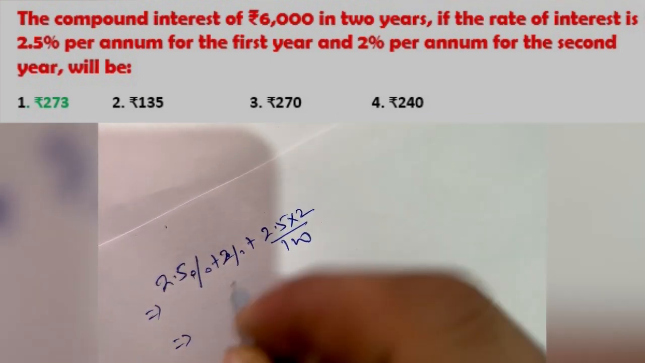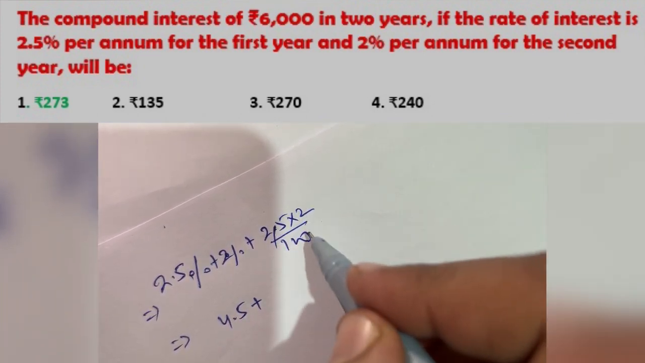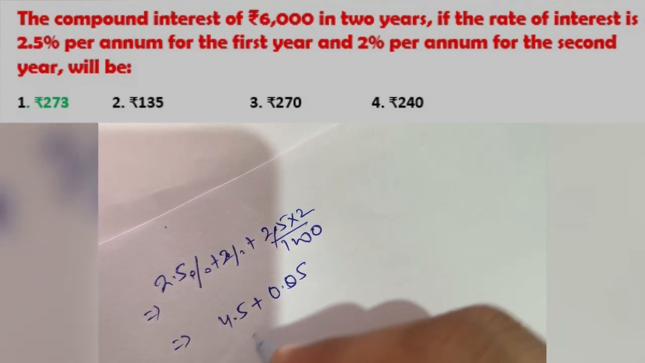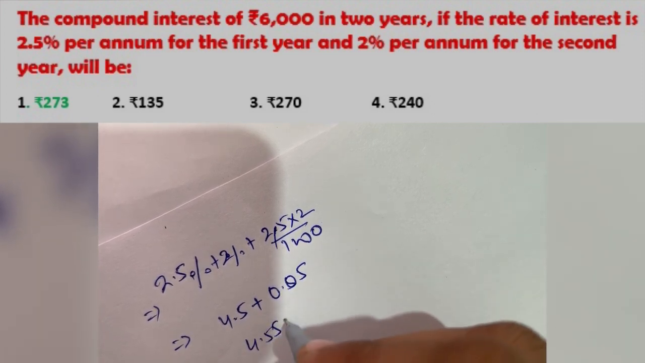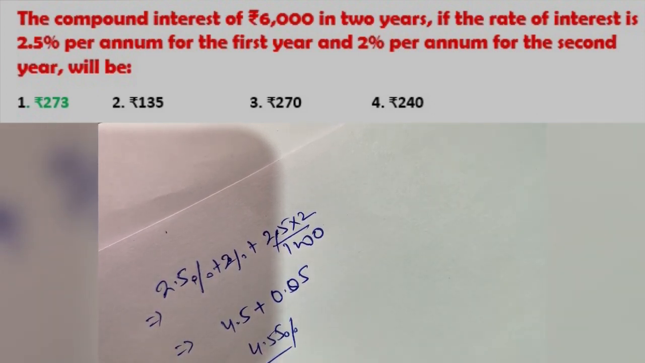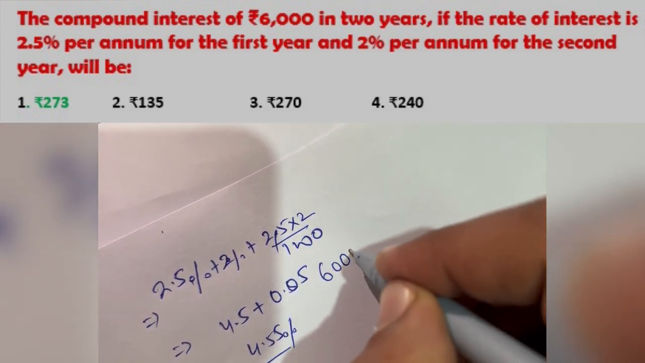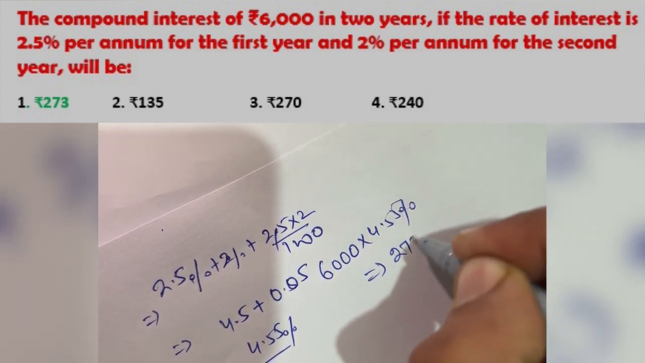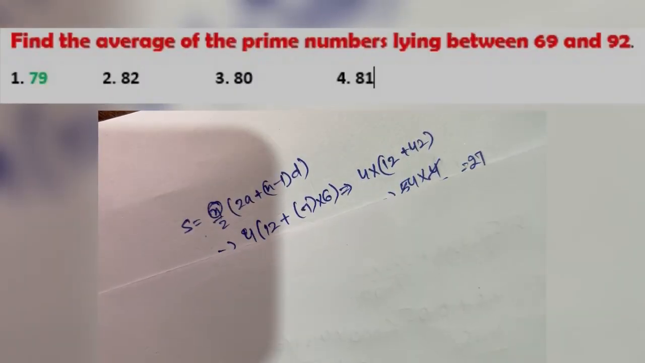Okay, so it will be given as 4.5 plus 0.05. Okay, that will be 4.55% interest. So the total interest will be 6,000 into 4.55%, which will be given as 273 rupees. So 273 will be the correct option for the following question.